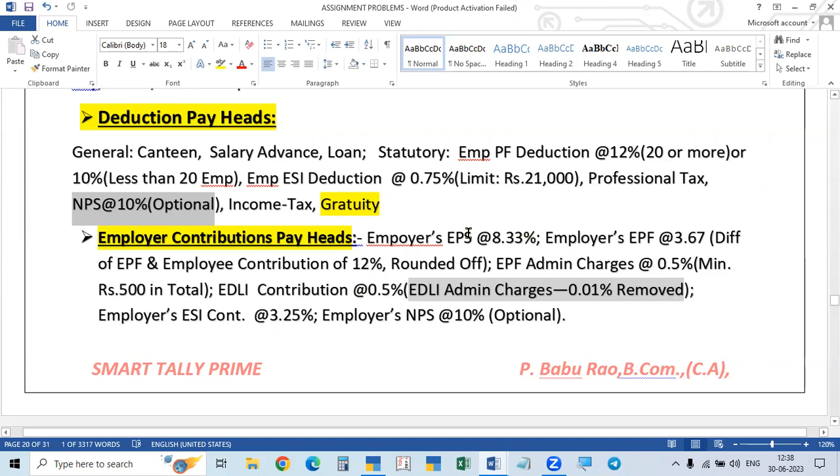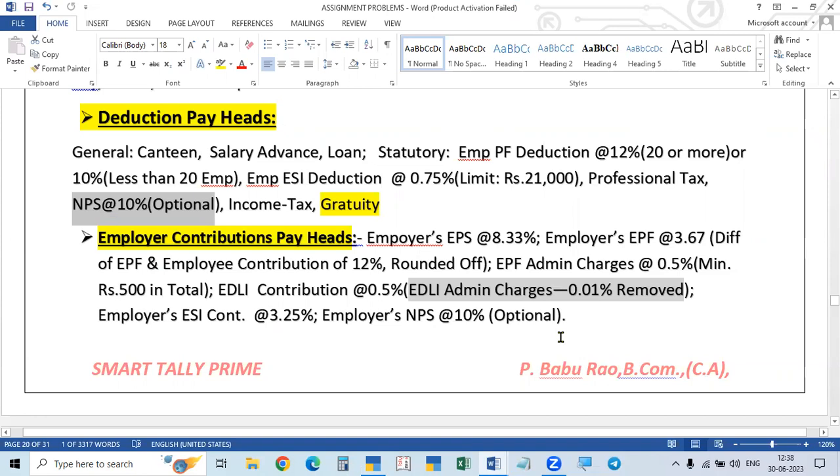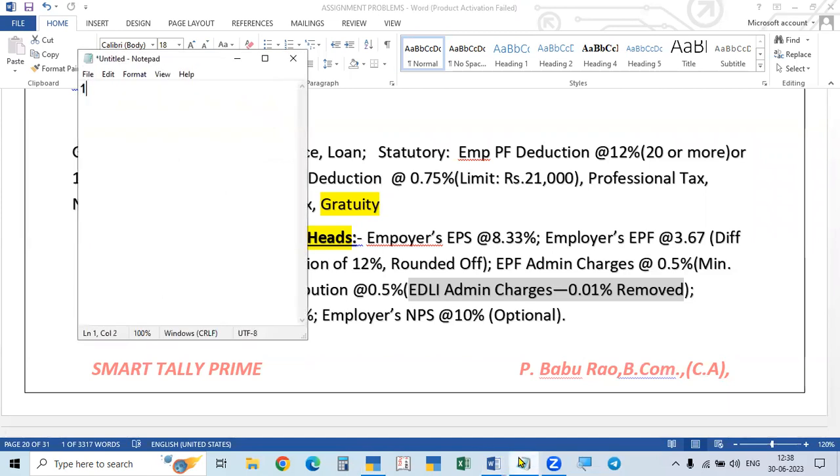And now the employer's provident fund. That is to be carefully noted. To be very careful. Here, the provident fund is deducted at the rate of 12% from the employee. So 12% is deducted from the employee, and the employer also has to contribute 12%. He also contributes 12%, but not the total 12% will be contributed to the provident fund.